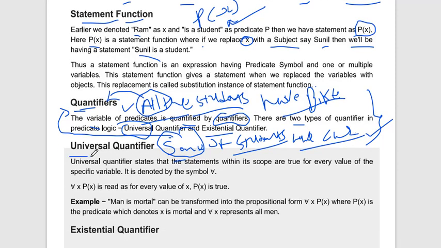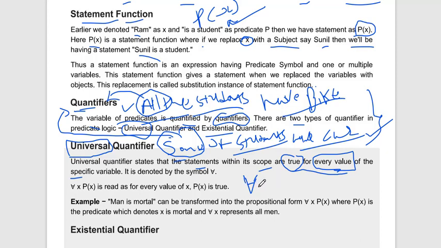Universal means all. A universal quantifier states that the statement within its scope is true for every value of the specified variable. It is denoted by the symbol for all, an upside down A, and it is read as "for all".